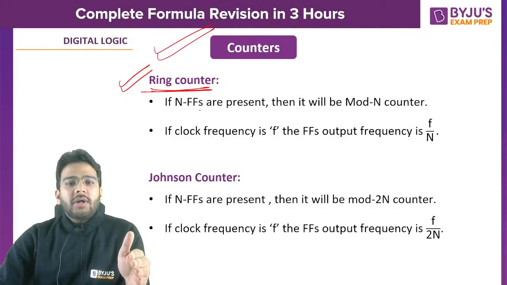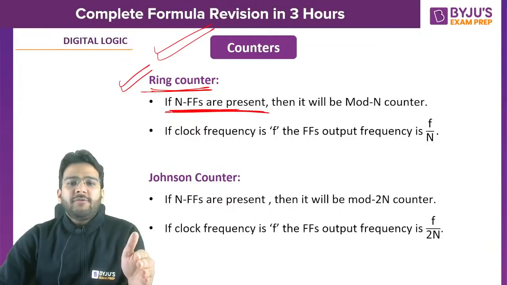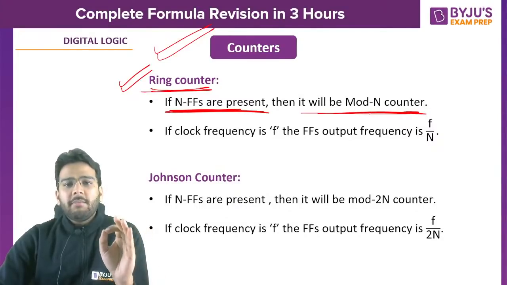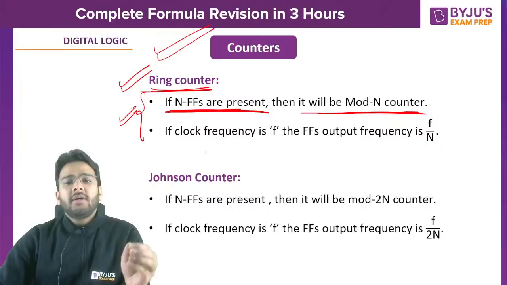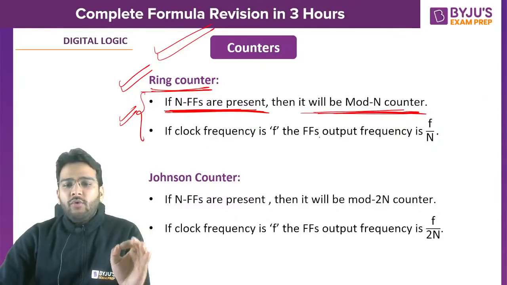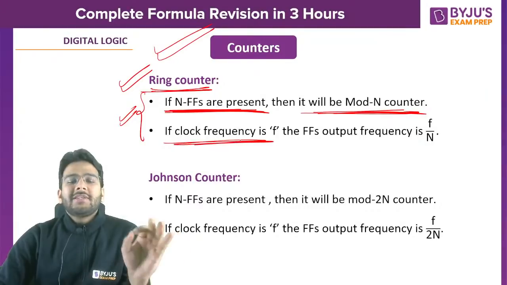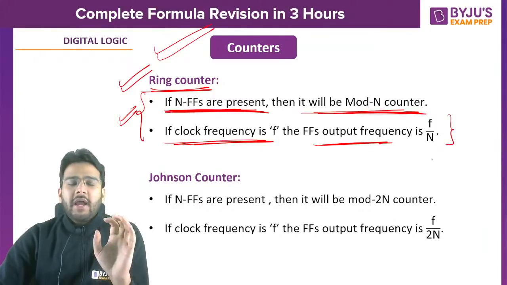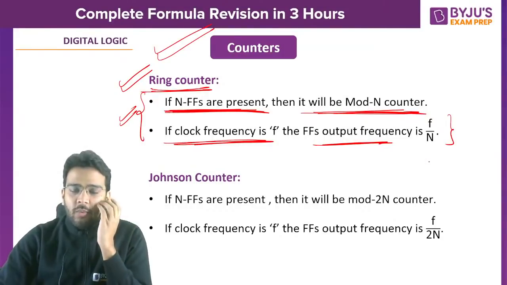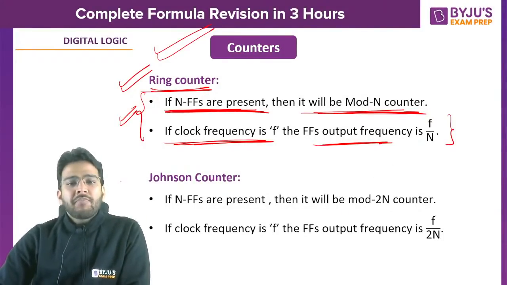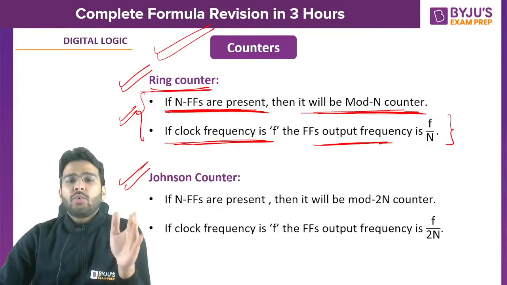Now in case of ring counter, if you have n flip-flops present, it will always be a mod n counter. Remember this point. These points are really important. Sometimes in some questions based on counters, you may use this point. Now if n flip-flops are present, it will give you a mod n counter. If input clock frequency is f, then output frequency will be f by n. That means whatever the mod value of that counter is, you have to divide the input frequency by that. Is it clear?